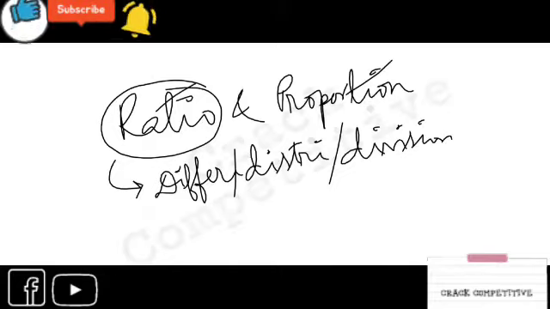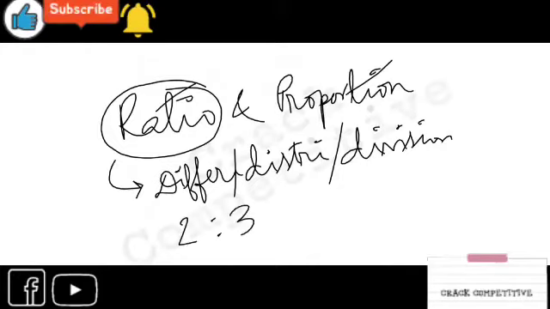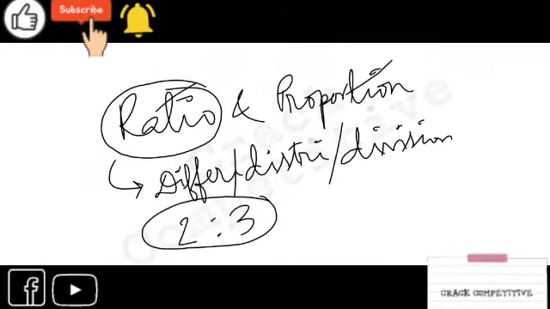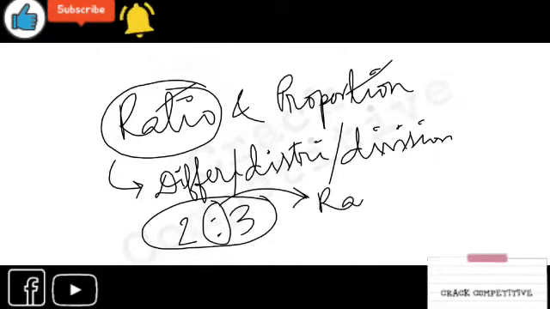You may have seen that if two friends come into a business, they invest in a certain ratio. As you can say, Ram and Jodhu open a business, and they have their share in 2:3. This is the figure which is known as ratio. 2:3, this symbol is also called ratio.